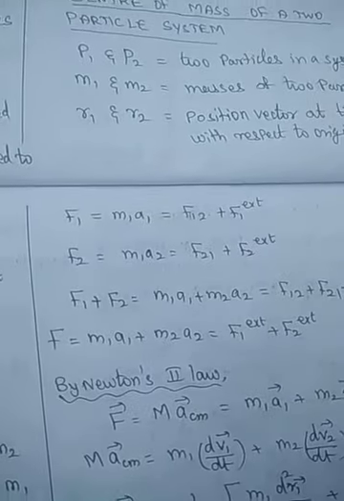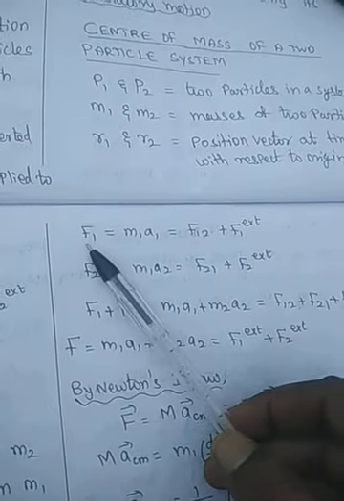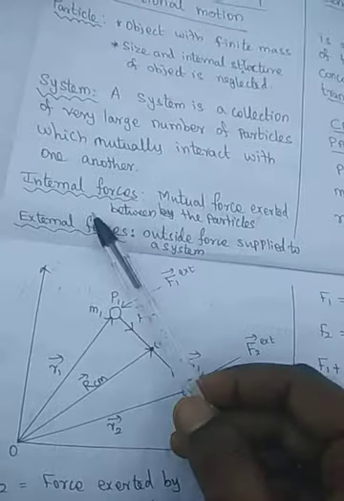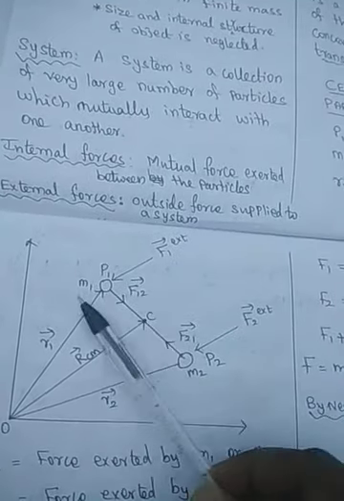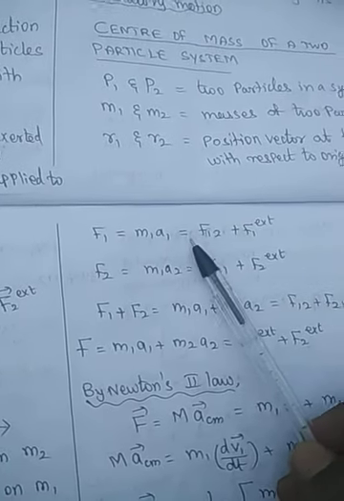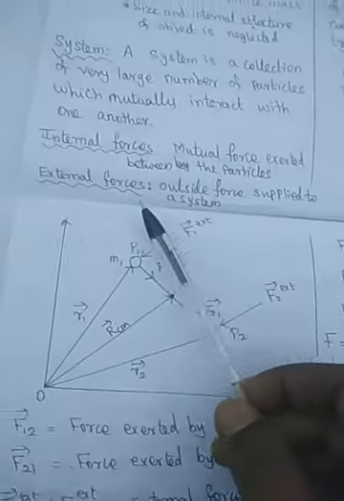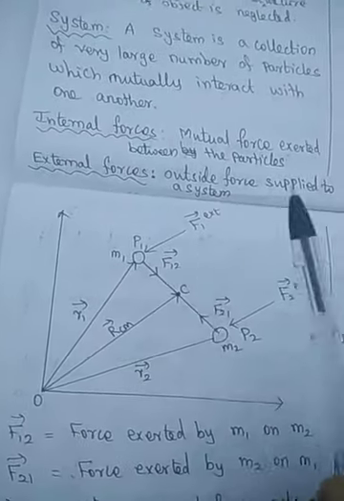As per Newton's second law, F is equal to ma. So the total force on particle m1 is m1a1, which is equal to F12 plus F1 external. That is, on particle m1 there are two forces.